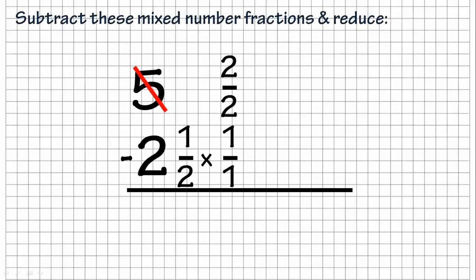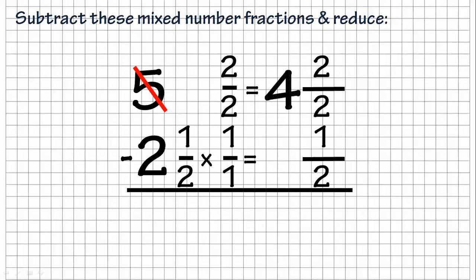It was 5, and I borrowed 1, which gives me the 4. And so I have 4 plus 1, which is what gives me 5 there. And that gives me the 2/2 and the 1/2. So I just brought the half over. And then I bring over the 4, and I bring over the 2. So the 2.5 stays the same.